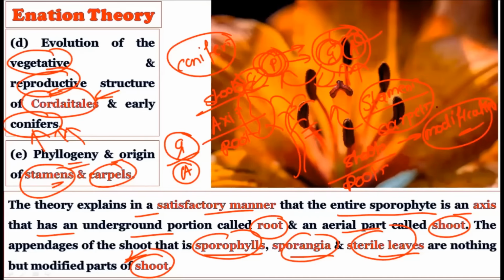One thing is important here from the UPSC mains examination point of view. UPSC may ask you to compare the Enation theory and the Telome theory. You should be able to explain both theories together to explain the origin and evolution of the pteridophytes, using the five processes and the origin of the microphyllous leaves. Or UPSC can simply ask you individually about the Telome theory or the Enation theory, in limited words. You have to explain the Telome theory in limited words, and the Enation theory in limited words.